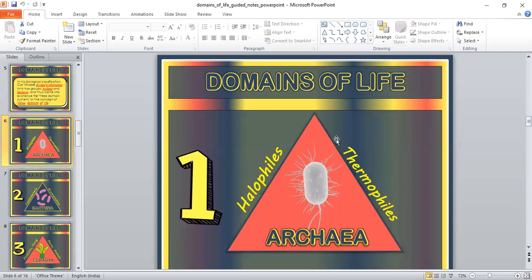This is the first one, the halophiles and thermophiles. We can see here that this domain is archaea. What are the archaea? Archaea are organisms which can survive in environments that are very harsh, which are not tolerable by normal organisms. We can see this in the diagram here.